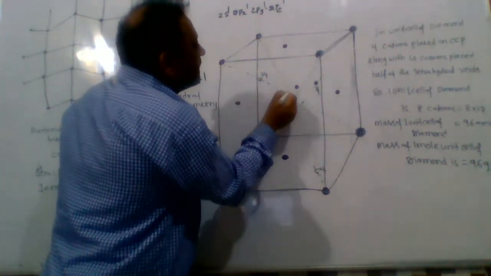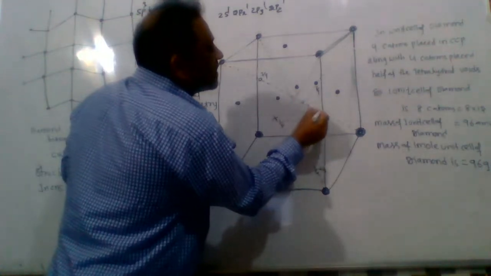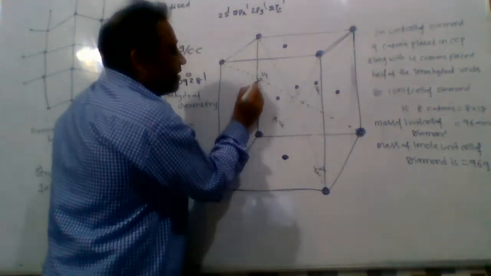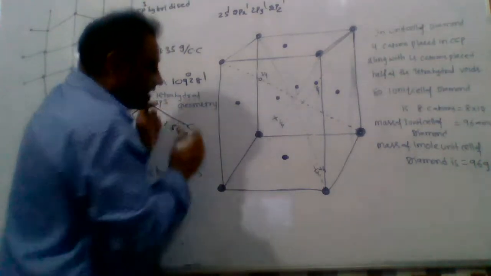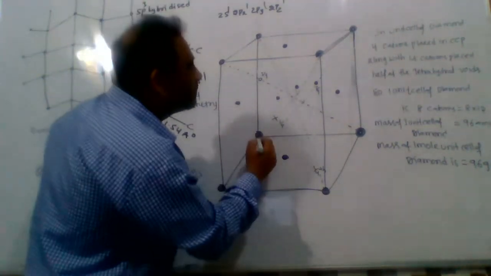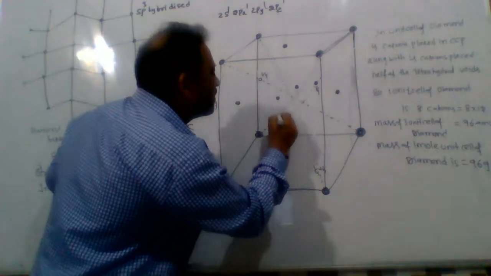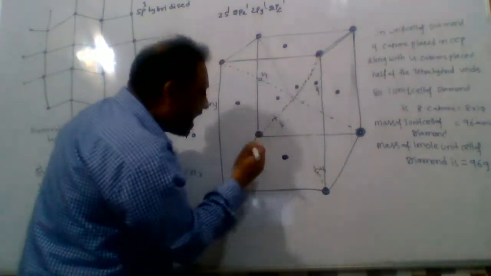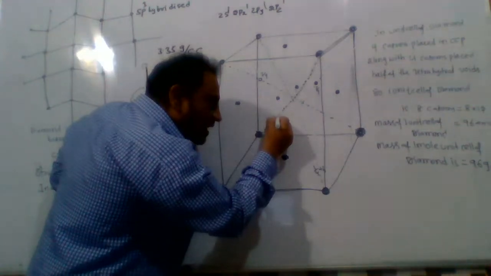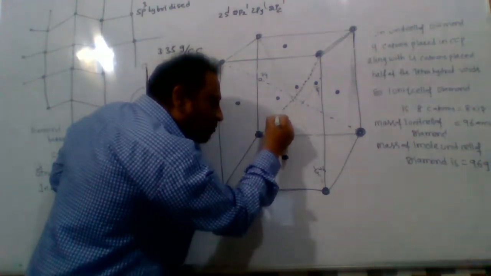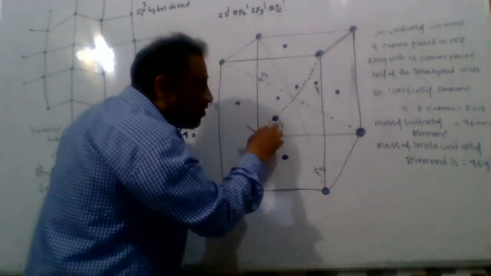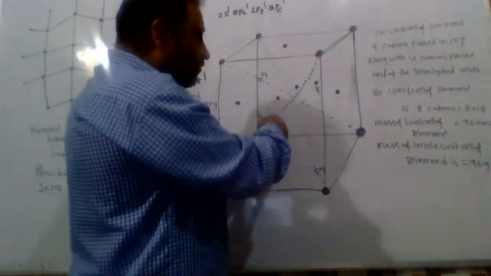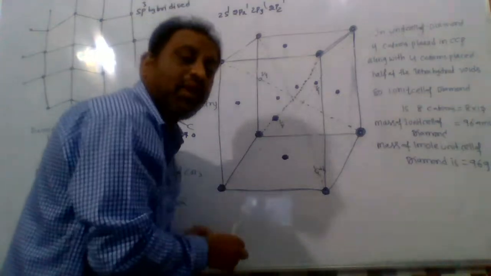Then come the body diagonals. This is the first body diagonal. In this first body diagonal I placed a carbon atom at 1/4 of the total length of the body diagonal.